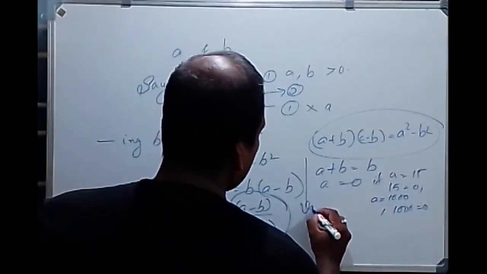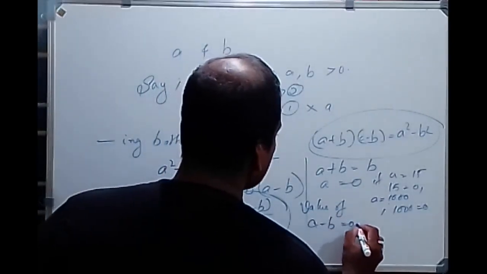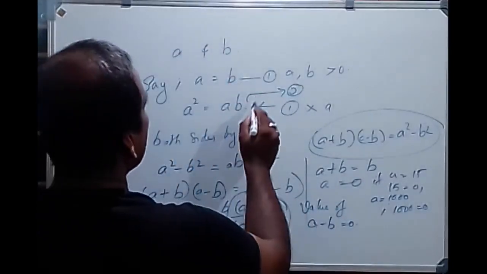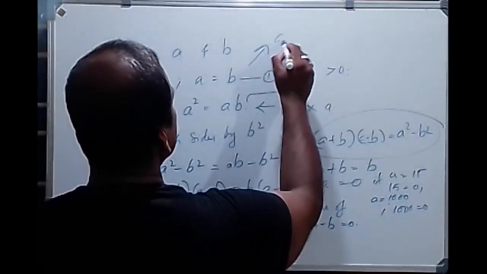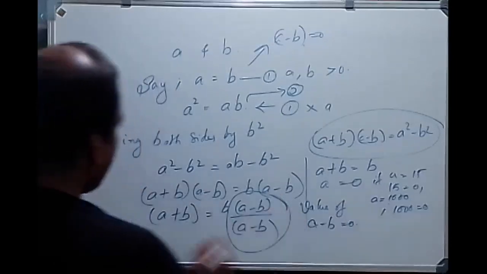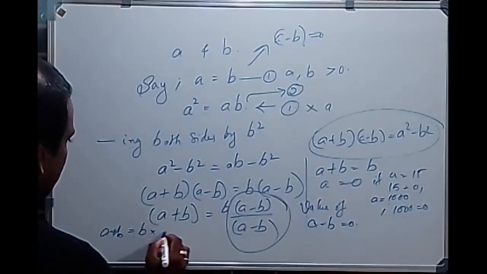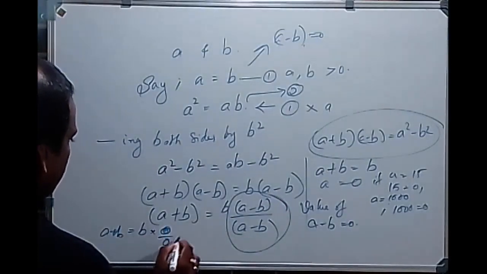Because the value of a minus b is equal to 0 by equation number 1. We are just dividing by it. a plus b is equal to b into 0 by 0.